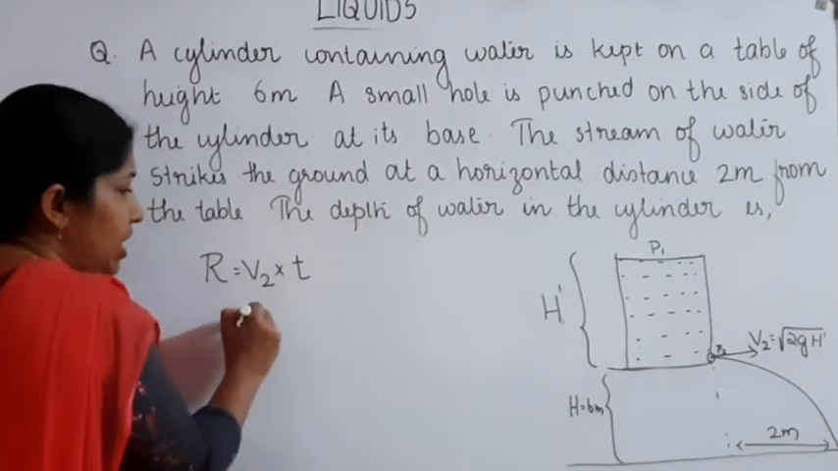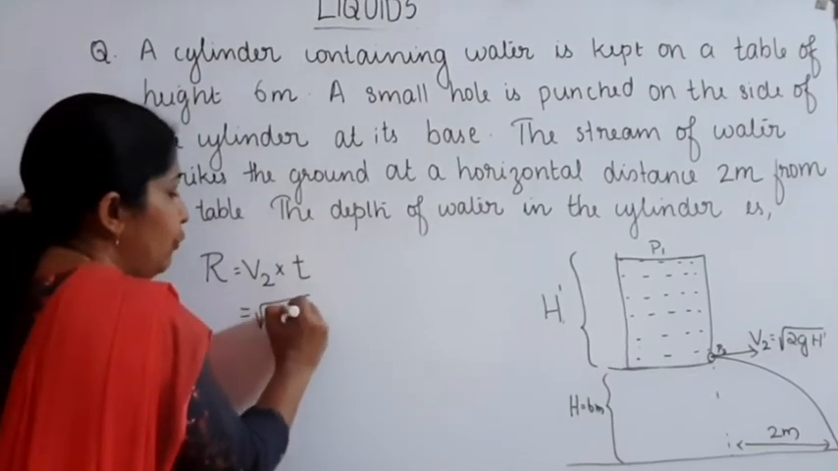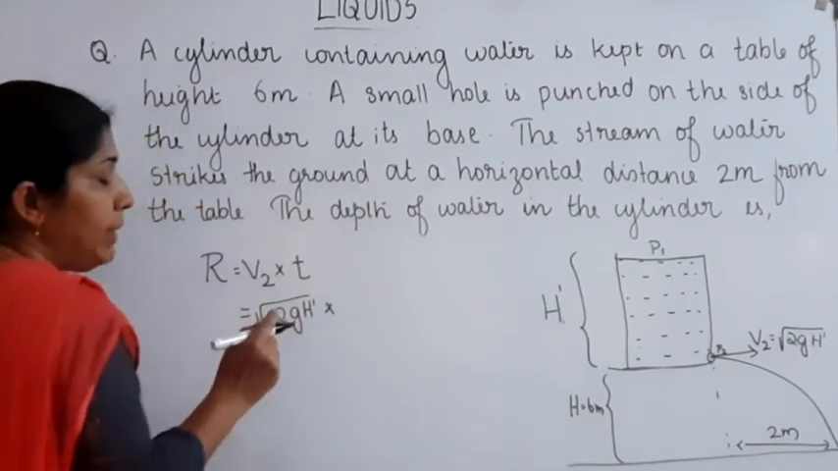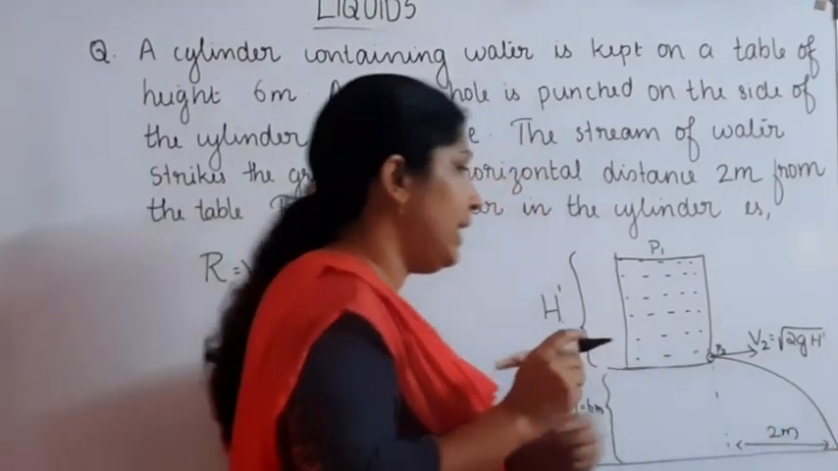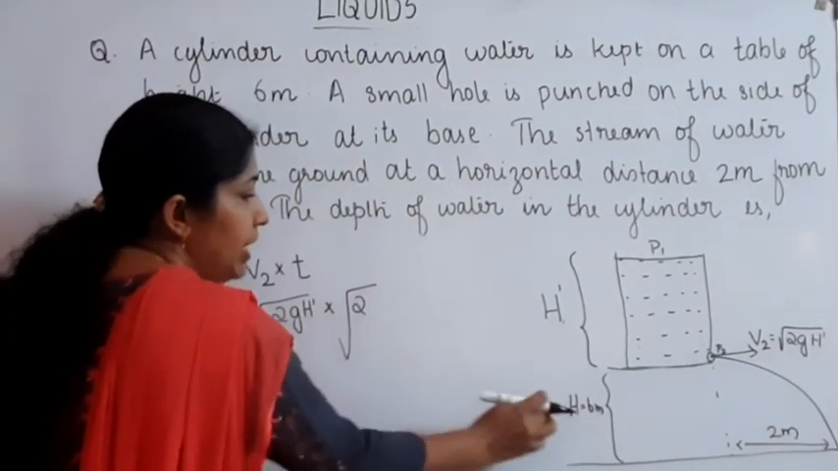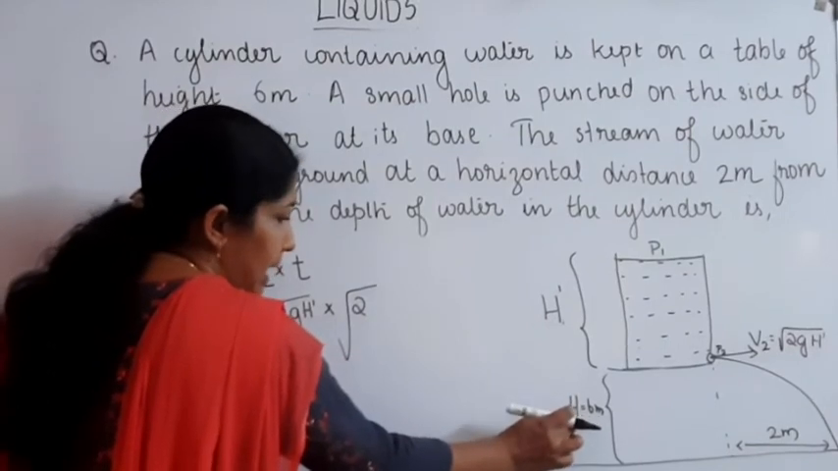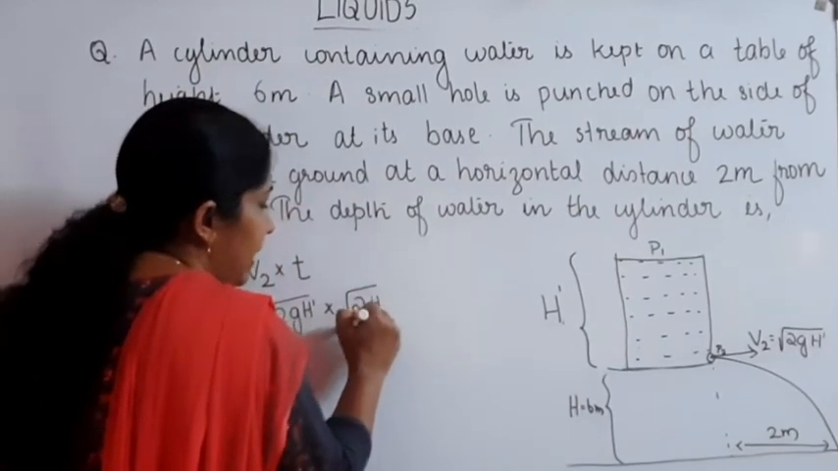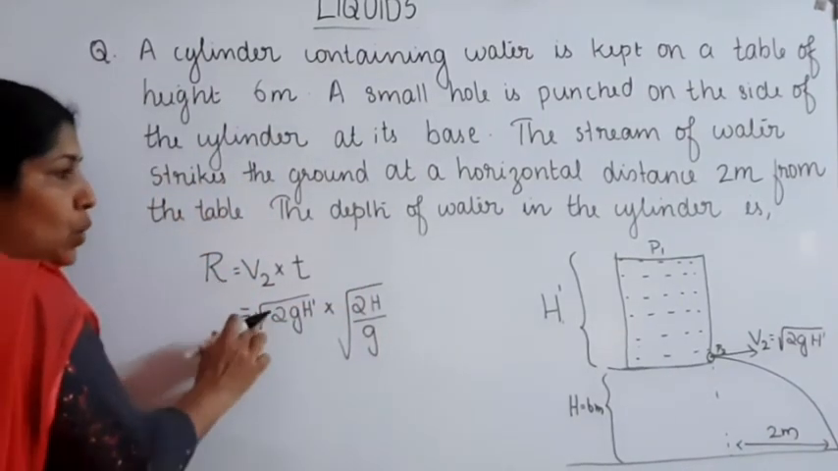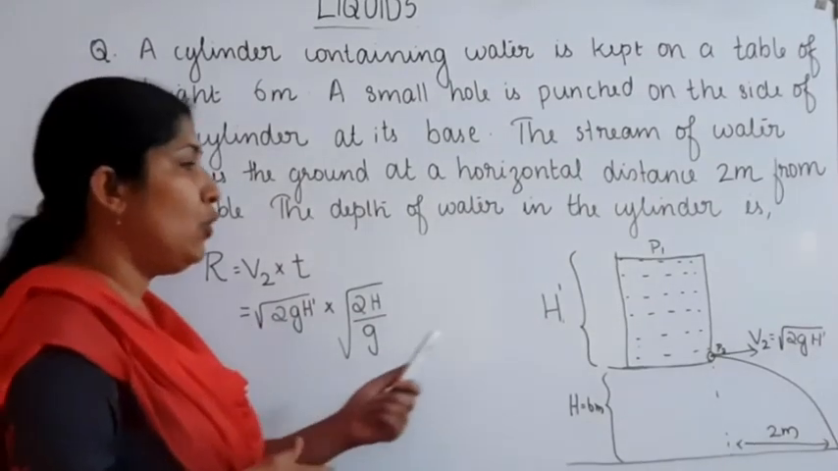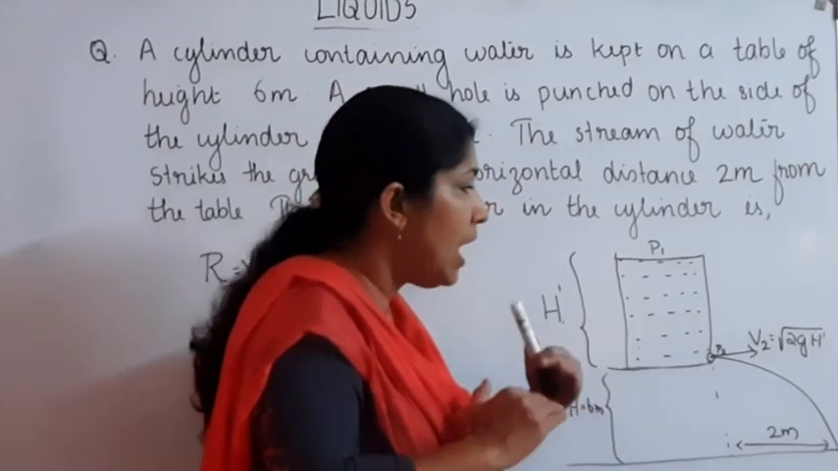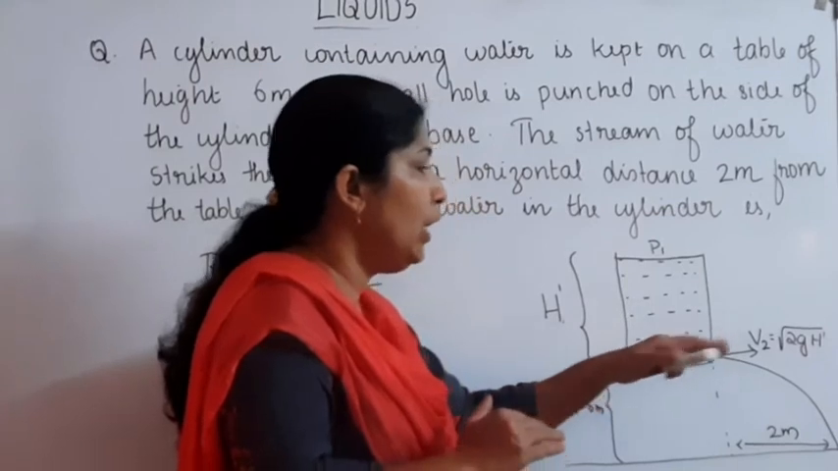Then by using that equation, what about V2? V2 is equal to root of 2G into H dash, into, what about time? Time taken by the water to reach the ground is equal to root of 2H by G. We know that equation. Here H is equal to capital H, root of 2H divided by G. Range R is equal to horizontal component of velocity, the velocity of efflux, or we can say the velocity with which the water flows out from this cylinder through the narrow opening.